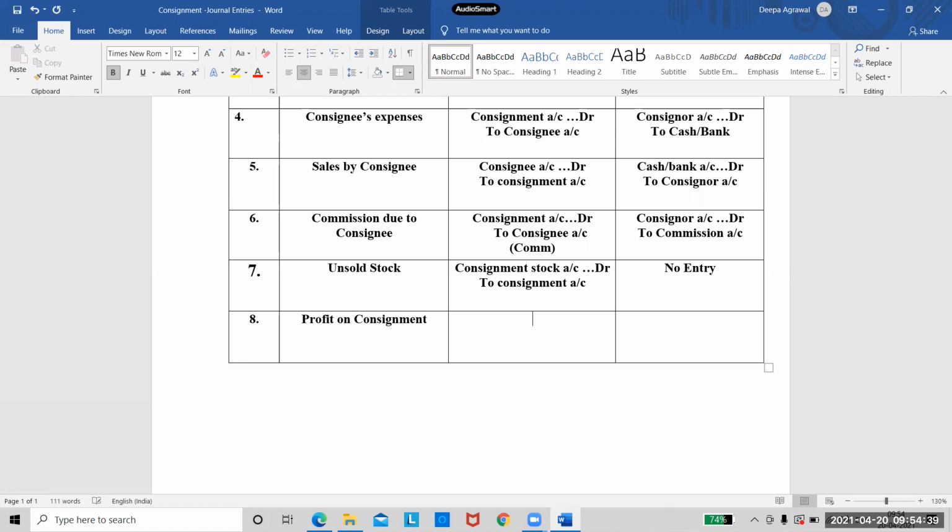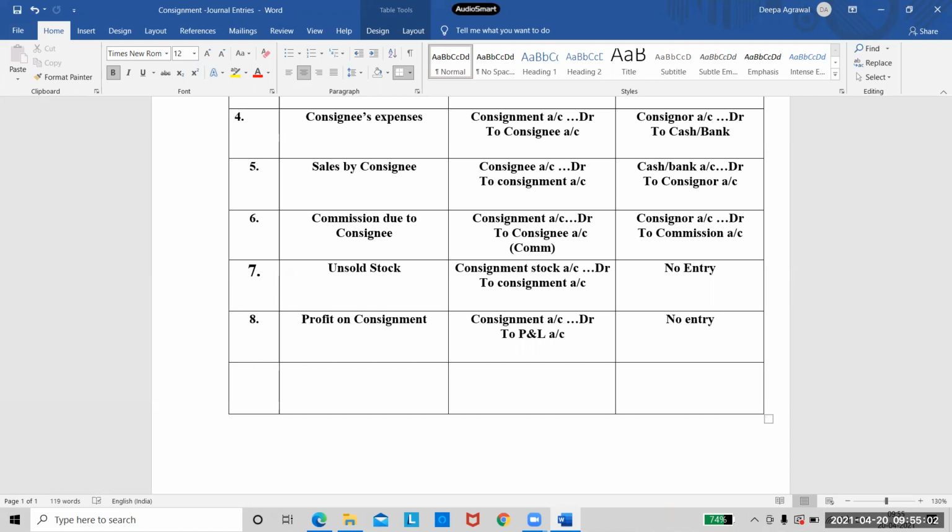So if there is profit on consignment, you will write the entry as consignment account debtor to P&L account, because we are transferring the profit to our profit and loss account. And again, the consignee will not write any entry in this case because he is nowhere related to profit or loss.